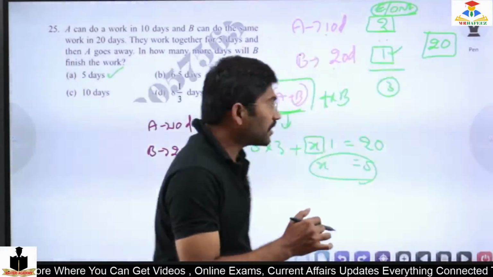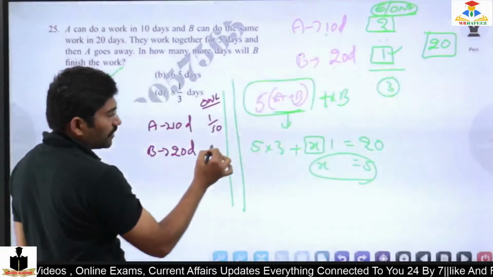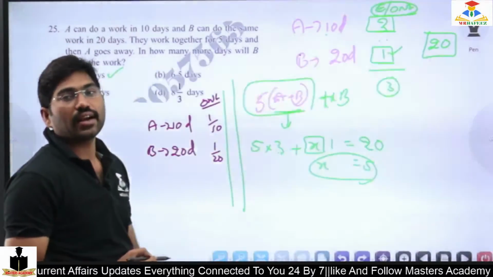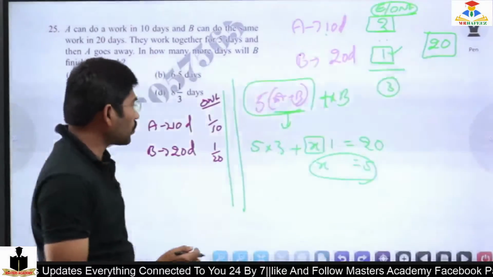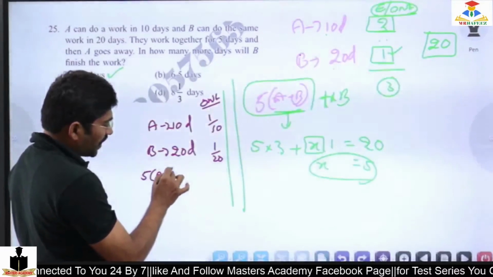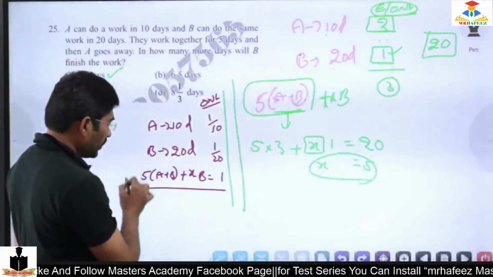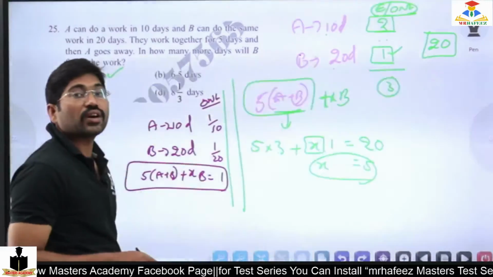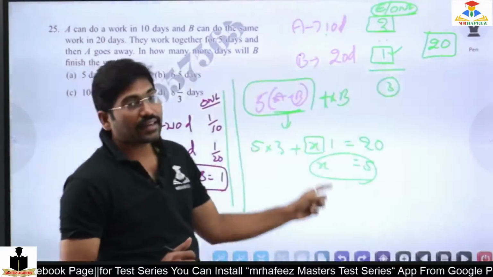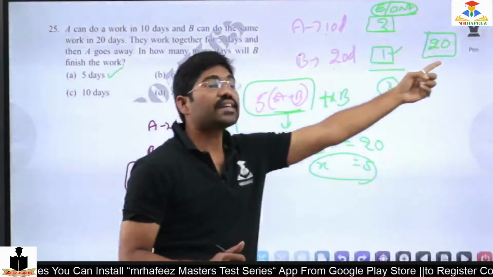So A's 1 day work is 1 by 10, and B's 1 day work is 1 by 20. So I can write it in another way: 5 days of A plus B, and X days of B, equal to 1. When 1 work is completed, then that is possible. But at present, I am not considering 1 as the work completed; I am considering 20 as the work completed.